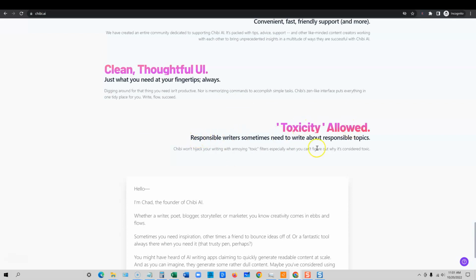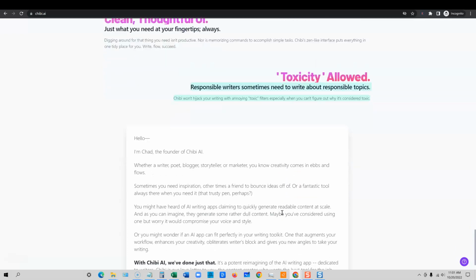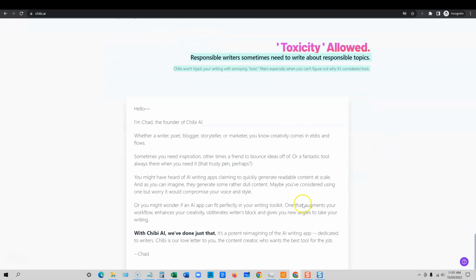Toxicity allowed. I'm not very familiar with this, but it basically means responsible writers sometimes need to write more about responsible topics. Chibi won't hijack your writing with annoying toxic filters, especially when you can't figure out why it's considered toxic. So we're talking about like if someone wants to talk about God, or someone wants to talk about other topics that possibly get censored out with other AI writers. And this might be another big reason why he created his own software, that you're not going to get that inside this software. So that's really important.